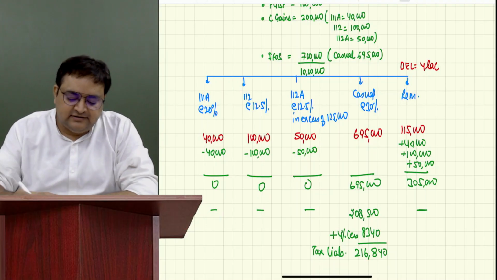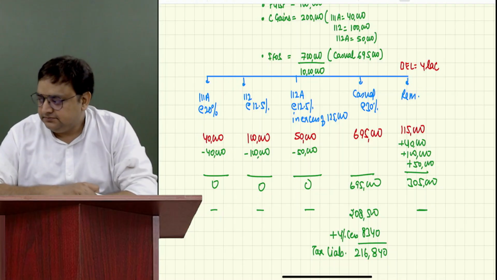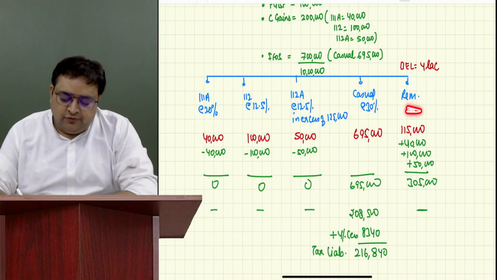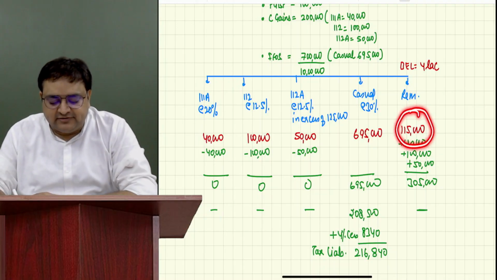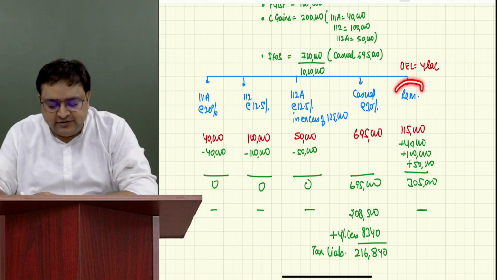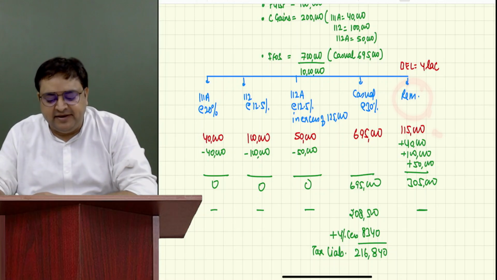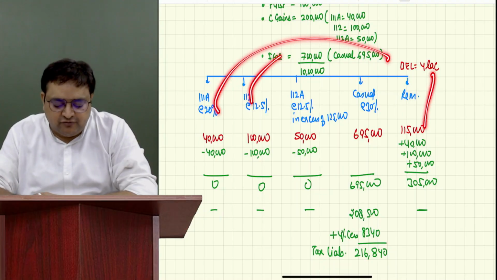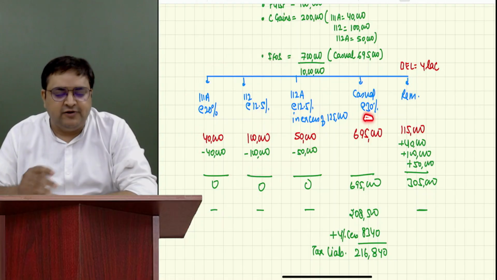Guys, this is the concept of unexhausted basic exemption limit. Whenever you apply the unexhausted basic exemption limit concept, you have to see your remaining income. If this remaining income is less than the basic exemption limit, then you have to move it from these, in this order. You cannot move it from casual income.